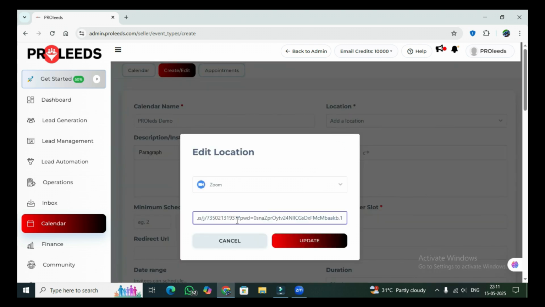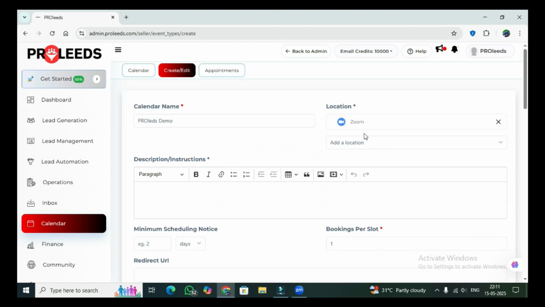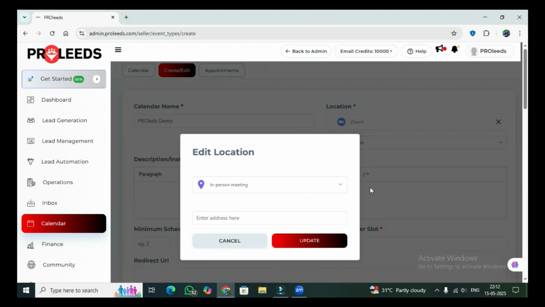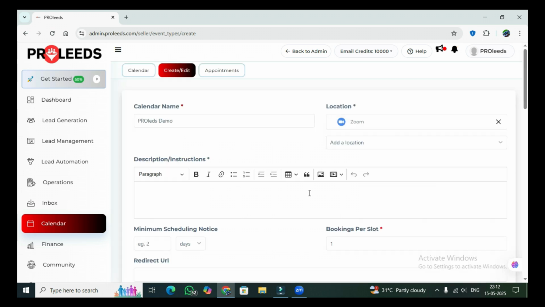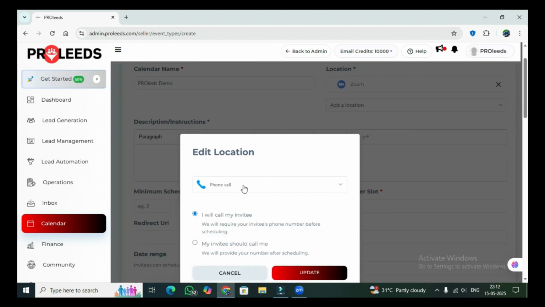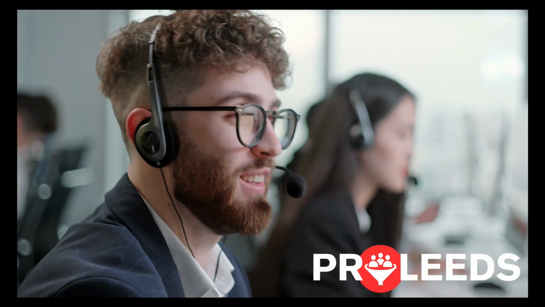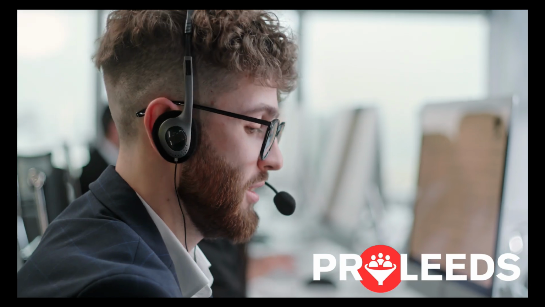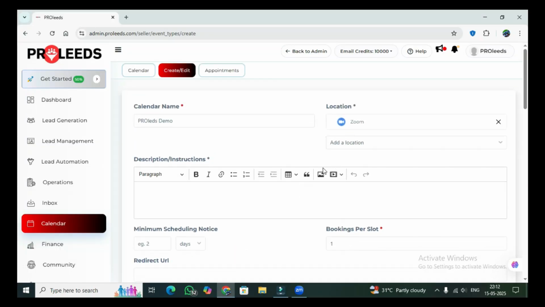So here as you can see I have added a Zoom link so we can update it, and here as you can see we have connected Zoom. Like this we can connect Google Meet, phone call and an in-person meeting. So we have to write the address here in-person meeting. Google Meet we have to add the link, and the phone call you have two options. You will call or we should call. That is, the person who is booking should call or the person who is getting the info will call. So like this we have all the four options here.